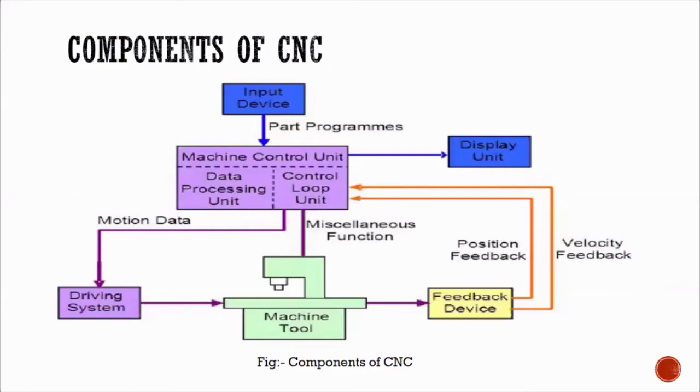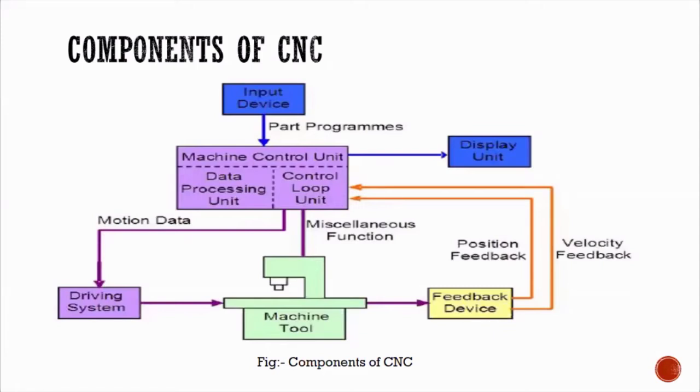These are the components of CNC. What makes this CNC so useful? You will have a set of input devices. What are the input devices? It may be a floppy, it may be a CD, it may be a USB device.